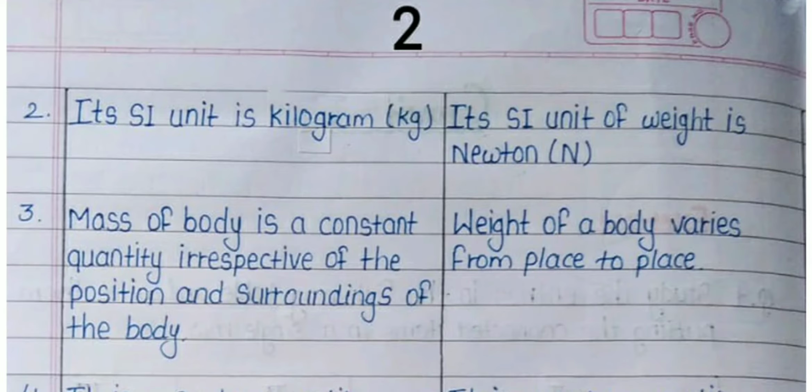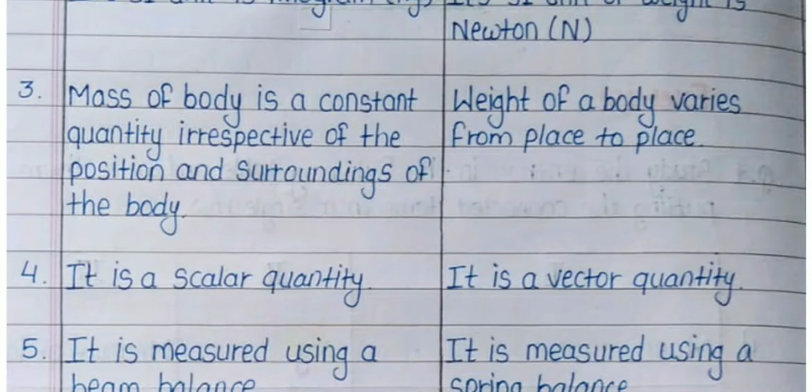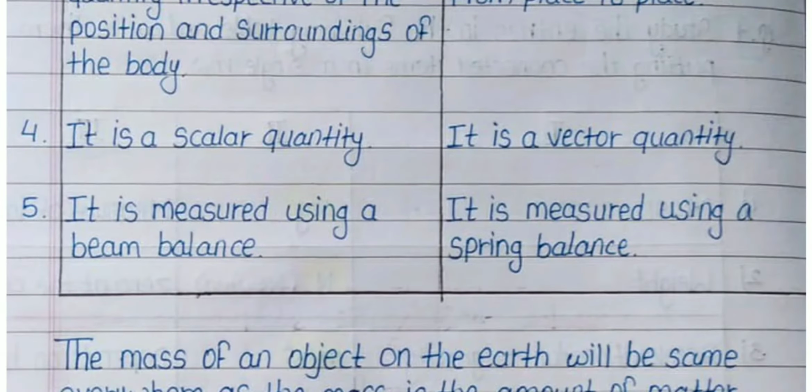Second point, the SI unit of mass is kilogram. The SI unit of weight is Newton. Third point, mass of a body is a constant quantity irrespective of the position and surroundings of the body. Weight of a body varies from place to place. Fourth point, mass is a scalar quantity. Weight is a vector quantity. Fifth point, mass is measured using a beam balance. Weight is measured using a spring balance.